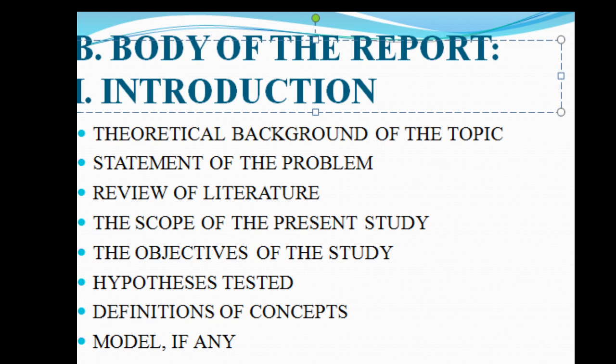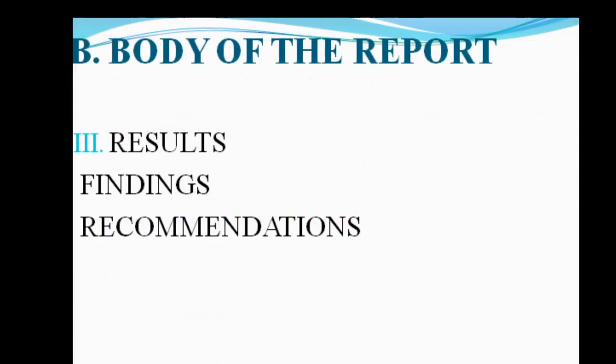So in this part, the researcher will bring out very clearly why he has undertaken this particular research, the rationale behind conducting this research, the major objective of conducting this research, the scope of the present study, and the methods and methodology that has been used for undertaking this research.